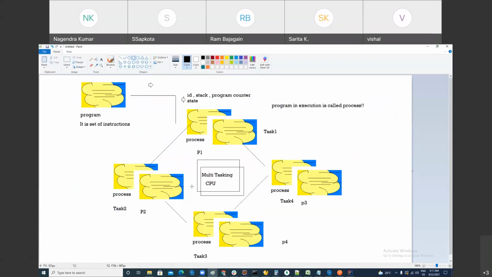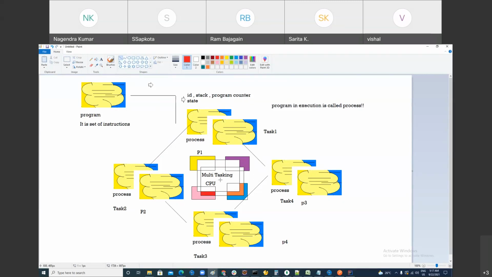What the CPU does is it uses the concept of context switching. What is context switching? In context switching, the CPU spends some time with one process, then switches to the other process, then the third process and the fourth process. And this switching is done very fast. This CPU context switching occurs very fast, so as an end user, you never feel that your CPU is performing multiple tasks. You may think the CPU is spending dedicated time for you.